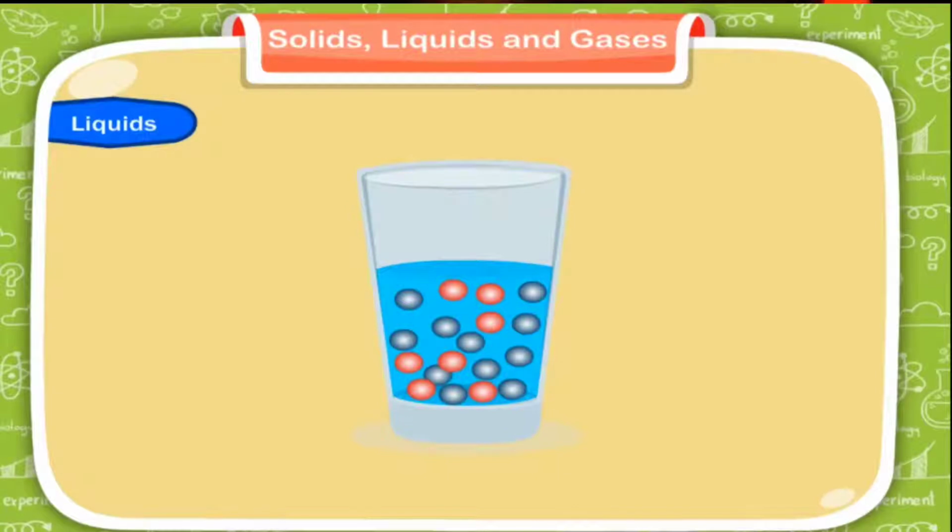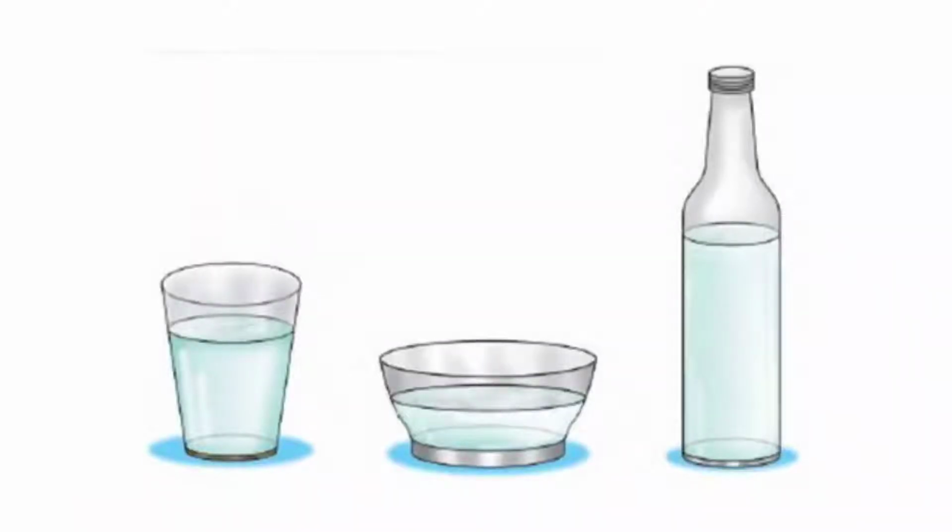For example, if we put juice or water in a glass, then that water or juice will take the shape of the container, that is, they will take the shape of the glass in which they are poured. So liquids don't have any fixed shape but they have a fixed volume.